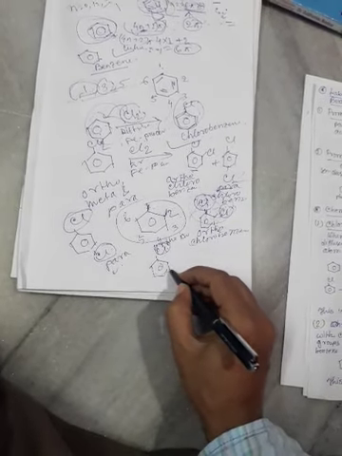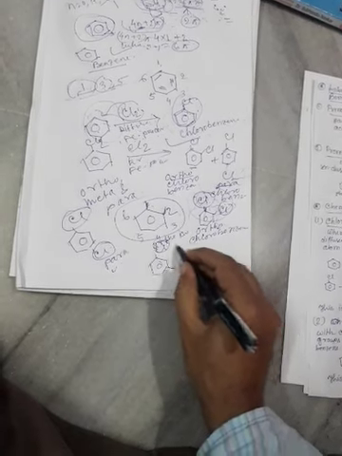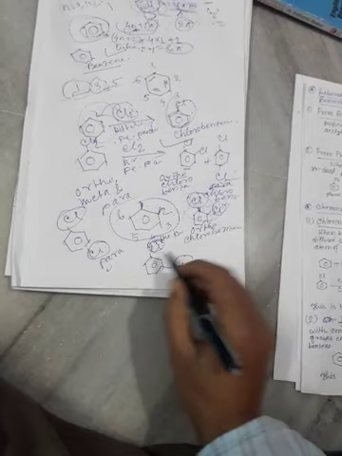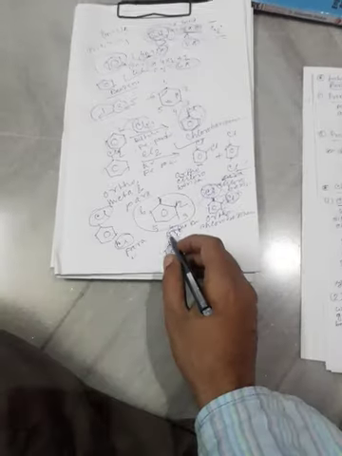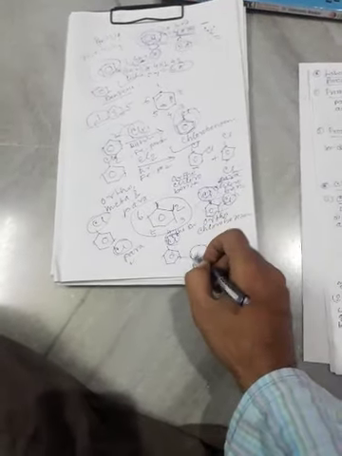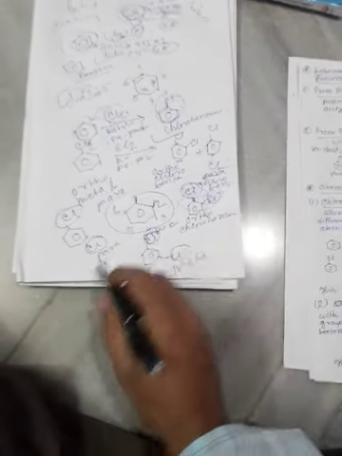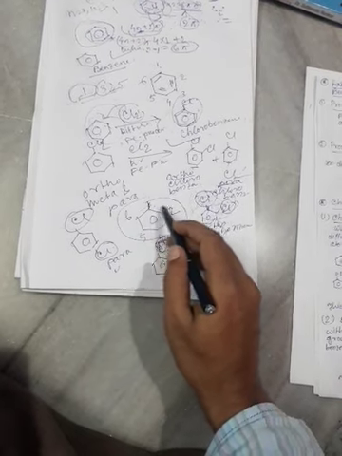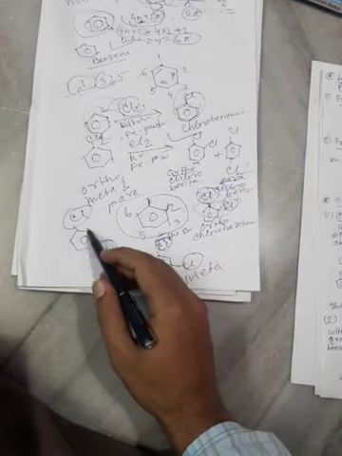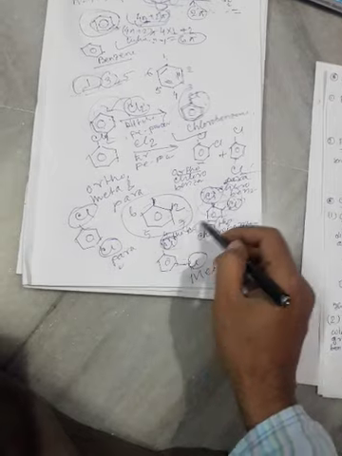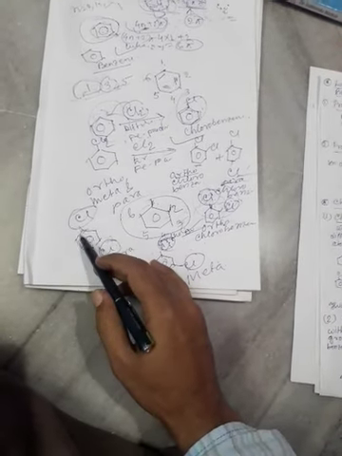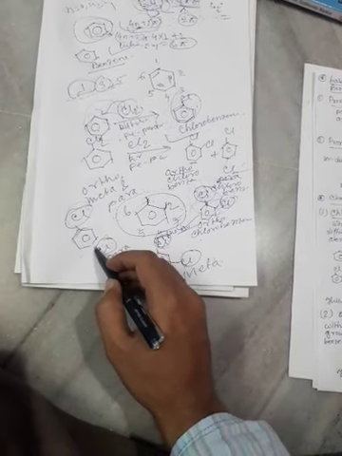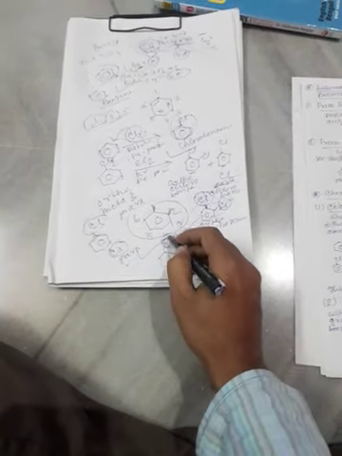If two substituents are present in 1 and 3 position, then that is called meta. When two substituents are present at 1 and 2 carbon atoms, this is ortho. And when two substituents are present in 1 and 4 positions, they are called para compound.